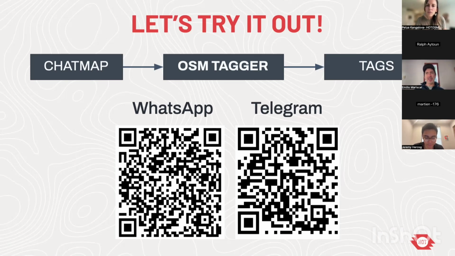So the way that we found to work with this system is that people will share a picture and a location, or a location and a picture, it is the same. There is not a problem if data from different users mixes on the chat. ChatMap will take care of that.